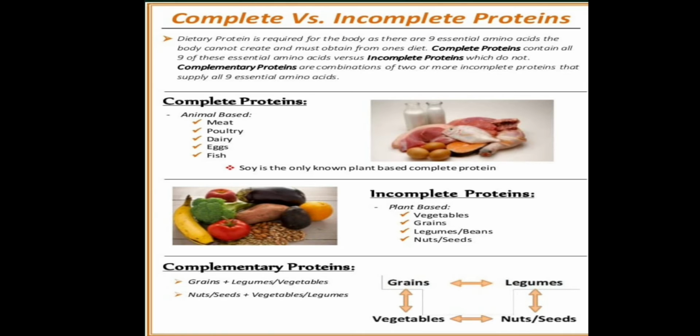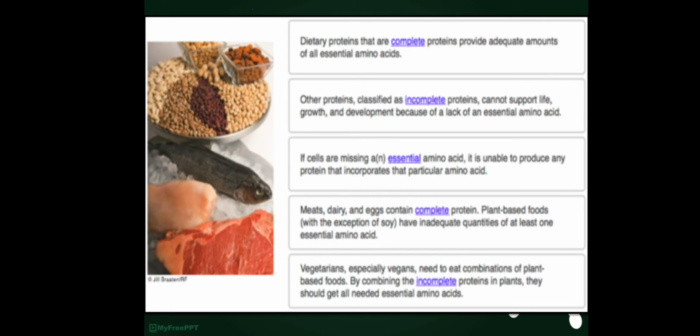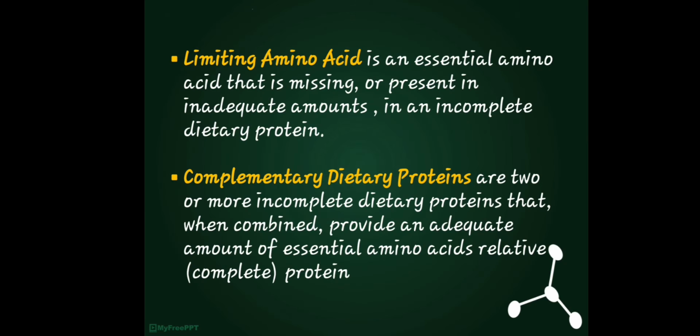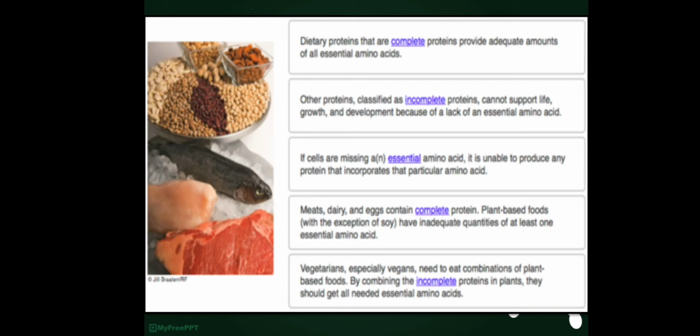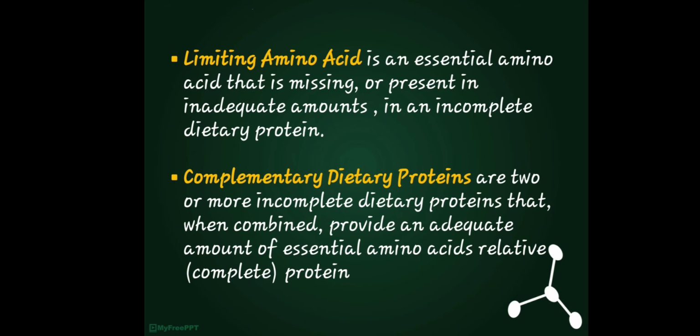Always remember that a complete dietary protein contains all of the essential amino acids in the same relative amounts in which the body needs them. While an incomplete dietary protein does not contain adequate amounts relative to the body's needs. Remember the words contain and does not contain. Okay, for complete dietary protein and incomplete dietary protein.